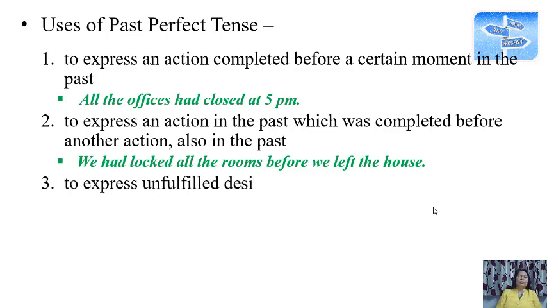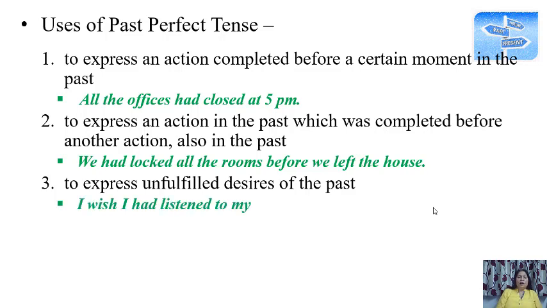Then the third use is to express unfulfilled desires of the past. Sometimes we talk about our desires, some wishes which were not completed, which were incomplete or impossible. For example, I wish I had listened to my mother's advice. Now, I wish is the desire. I had listened to my mother's advice is past perfect. That is the wish. The wish was that I had listened to my mother's advice. So, past perfect is used for expressing unfulfilled desires also.